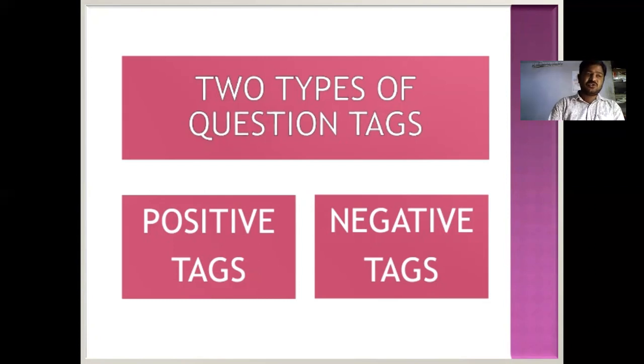So positive statements take the negative tag, and negative statements take the positive tag, and this is what we have to learn. For example, "She is rich." After that, we put a comma, and "is" is represented in the same manner as a B form. The statement is in a positive sense, so we have to take the negative tag, "isn't."